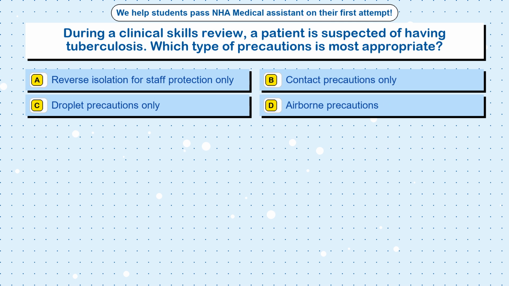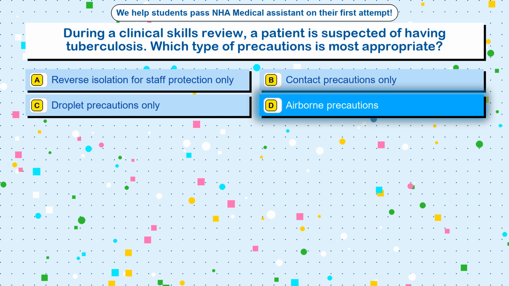Question 8. During a clinical skills review, a patient is suspected of having tuberculosis. Which type of precautions is most appropriate? Option A, reverse isolation for staff protection only. Option B, contact precautions only. Option C, droplet precautions only. Option D, airborne precautions. The correct answer is option D, airborne precautions.